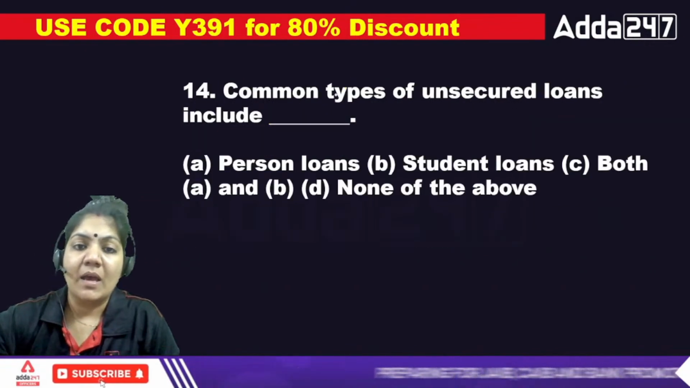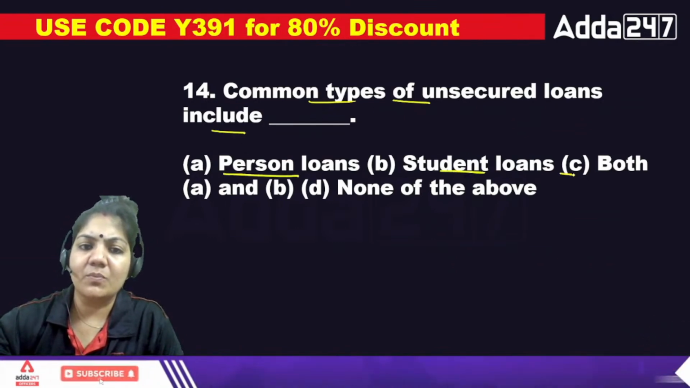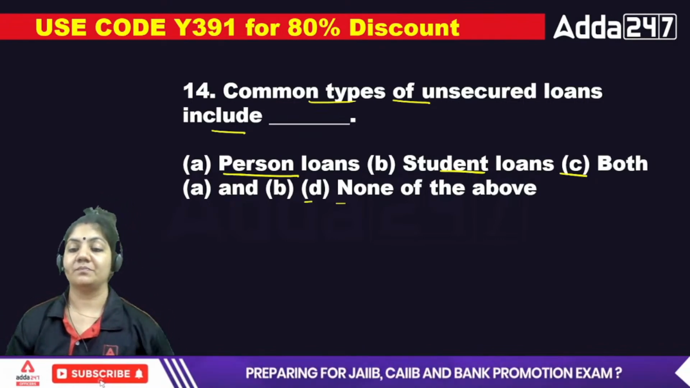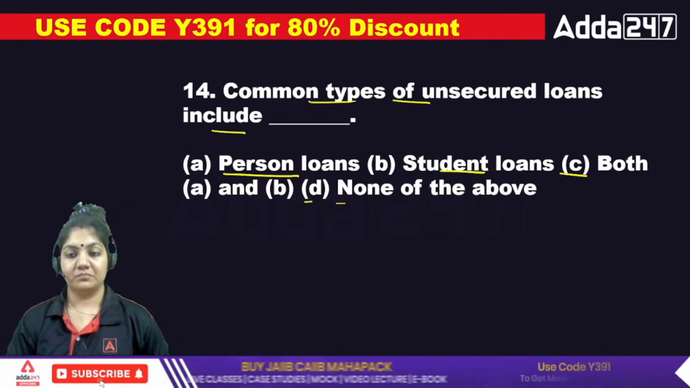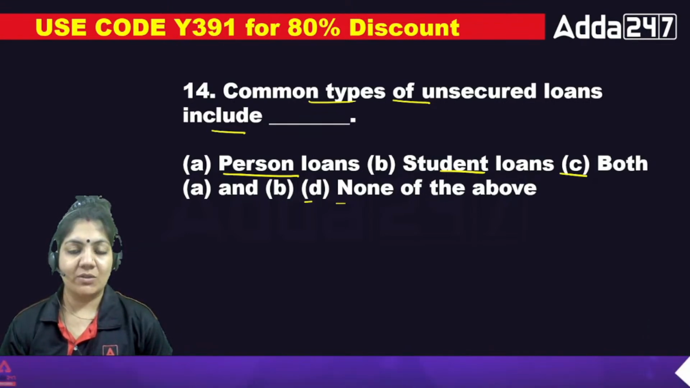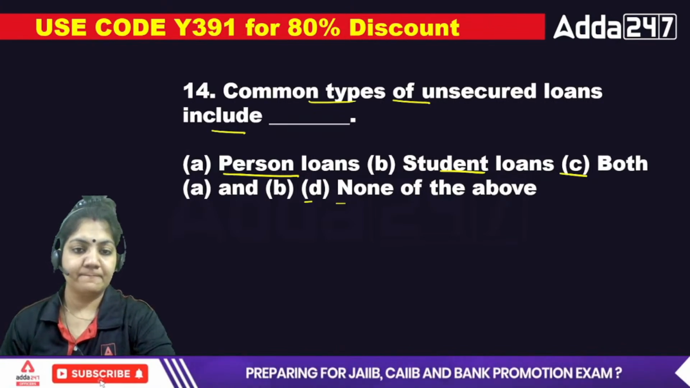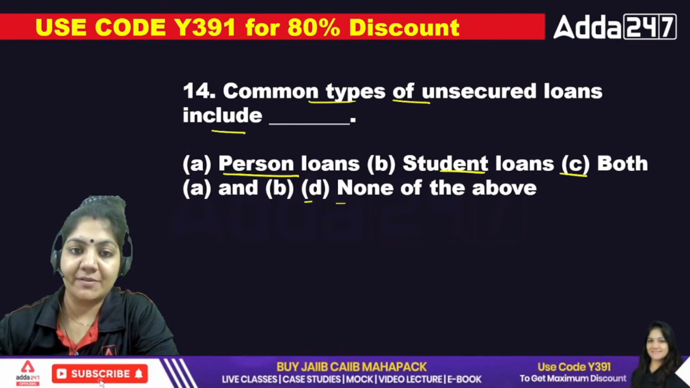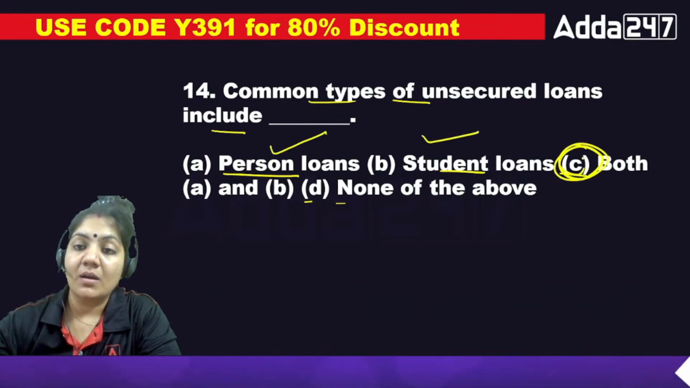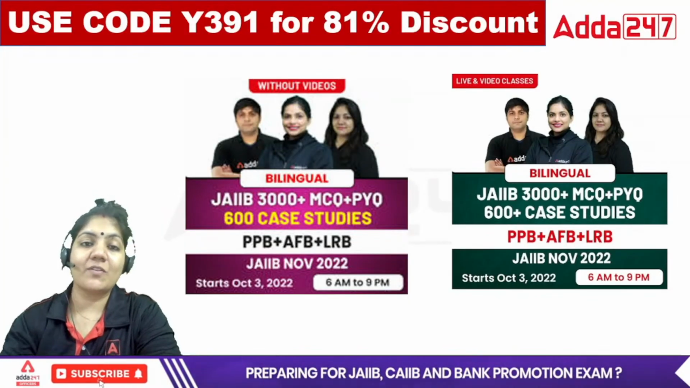Next. What is a common type of unsecured loan? Personal loan, student loan, both A and B, and D is none of the above. 14th one. Yes, class. What is the exact answer? For the 14th one, the exact answer is in the personal loan, in the education student loan also, unsecured loan is there. Okay, class. So I think that's all for today's class.